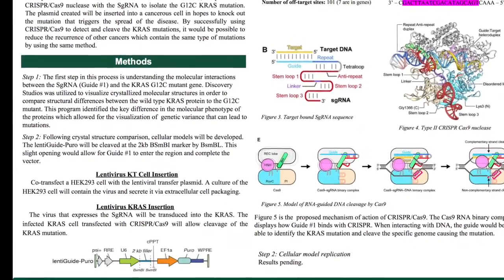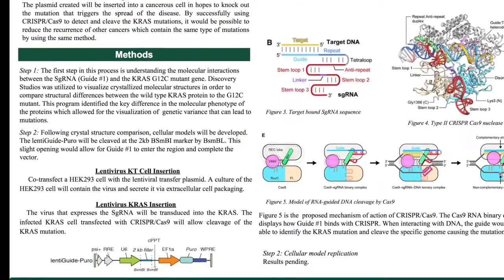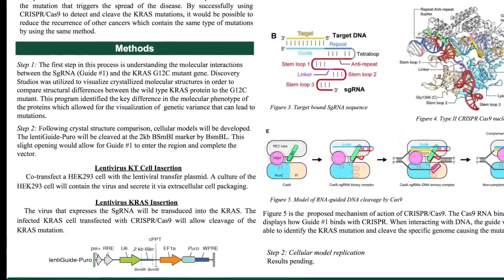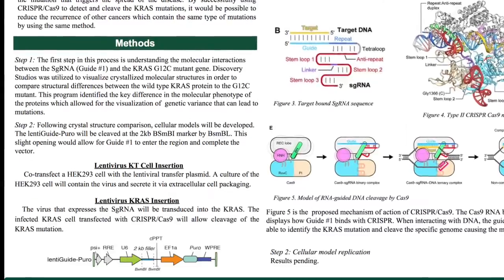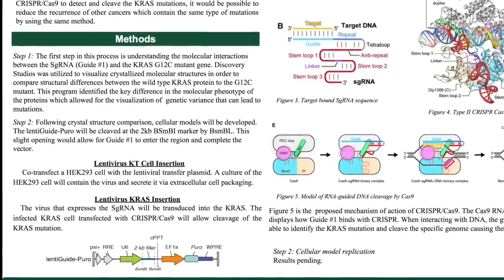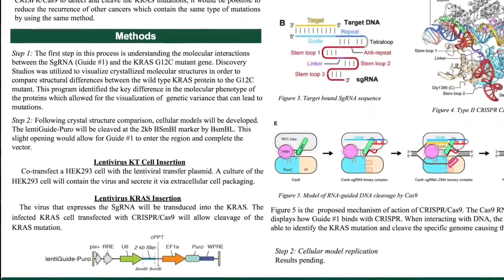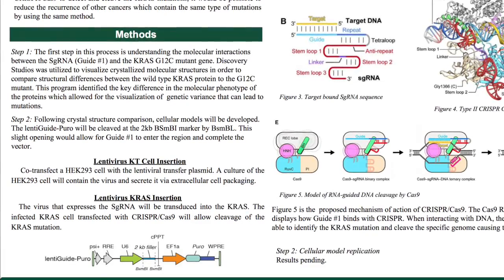This extracellular viral package will then be transfected into a KRAS cell with the G12C point mutation using type 2 CRISPR. Cleavage of the point mutation will be seen through electrophoresis again, thus demonstrating CRISPR-Cas9's ability to successfully reverse the phenotype.